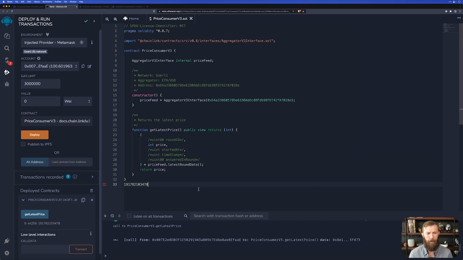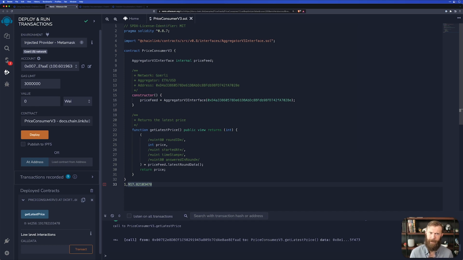But there's something to remember. When it comes to pricing data, Solidity doesn't have the concept of decimals. That means that we need to somehow account for decimals. And the way that we do this is by multiplying a result by 10 to the 8th power in this case. So we'll need to insert our decimal to understand what this price actually is. If we were to go 1, 2, 3, 4, 5, 6, 7, 8 places and insert a decimal point there, we would see that the price returned is actually 1,917.